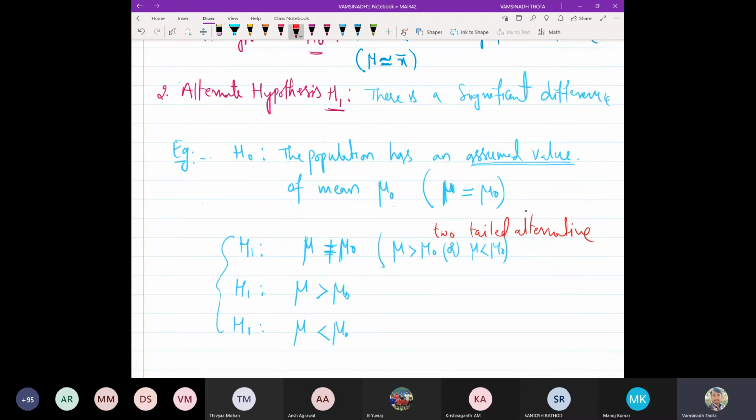In particular, the second one is called the right-tailed alternative, and the third one is called the left-tailed alternative.